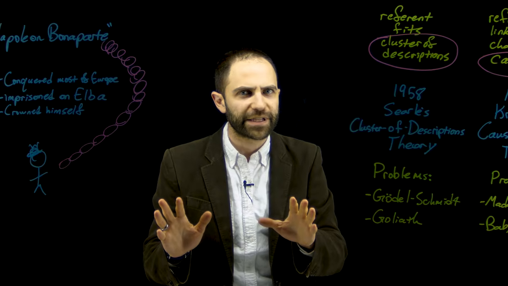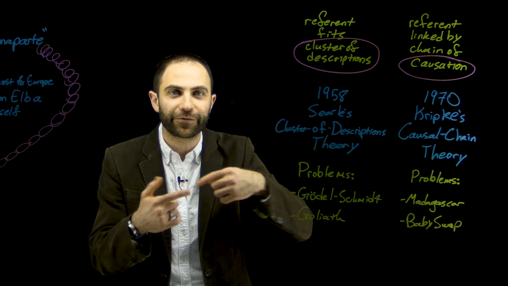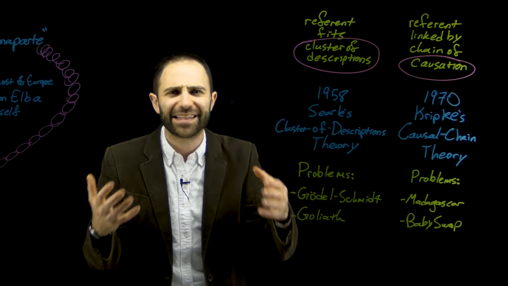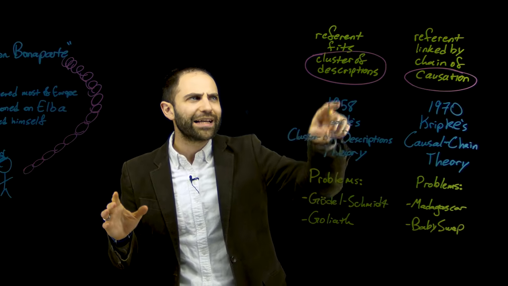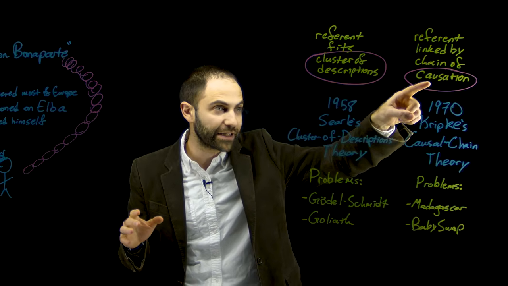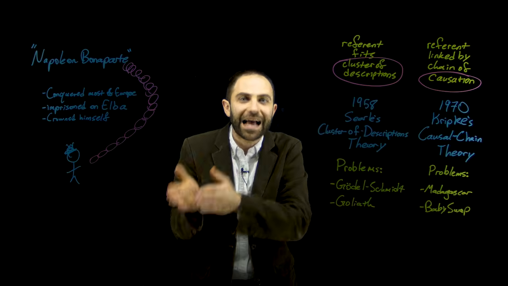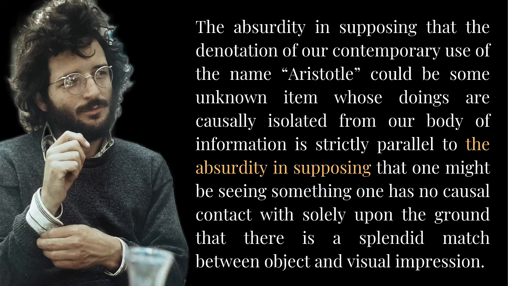Okay, stop right there for a second. Evans is drawing an analogy. On Searle's theory, there's no need for a causal connection. And Evans thinks this is absurd. The absurdity of thinking that all you need to do is fit some cluster of descriptions and you don't need to be causally related is analogous to something else. He's going to introduce some other kind of absurdity. Here we go. "The absurdity in supposing that one might be seeing something one has no causal contact with, solely upon the ground that there is a splendid match between object and visual impression."